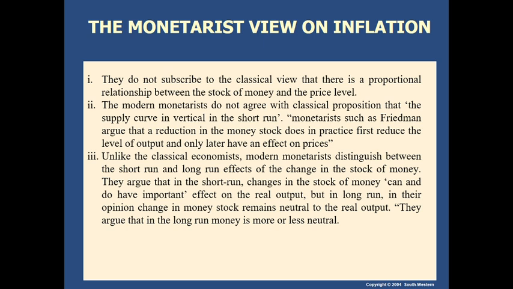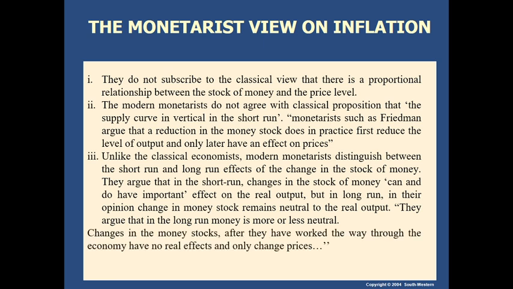So the monetarists argue that in the long run, money is more or less neutral. Whereas in the short run, there is no such argument of neutrality of money. In the short run, an increase or decrease in money supply in fact affects the real output. That's the modification they have made.